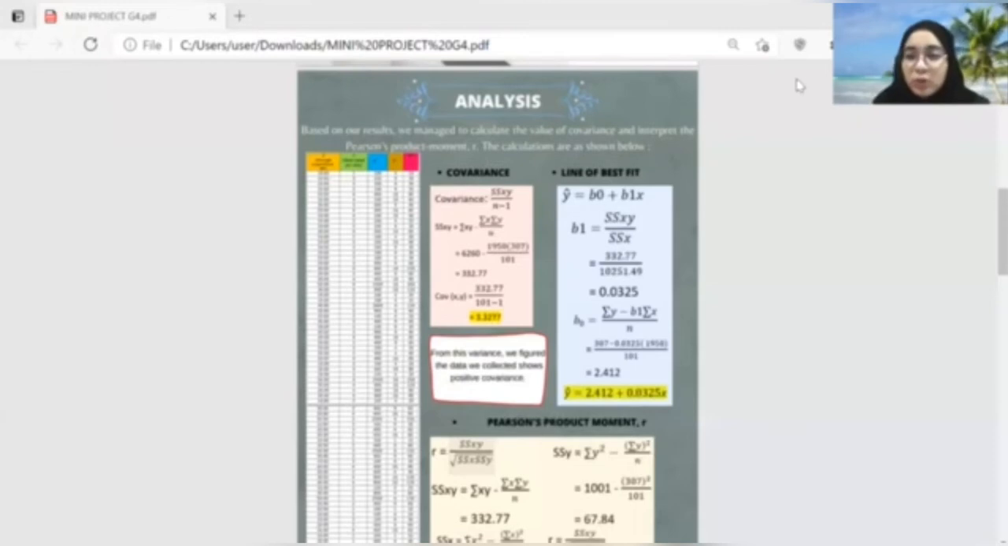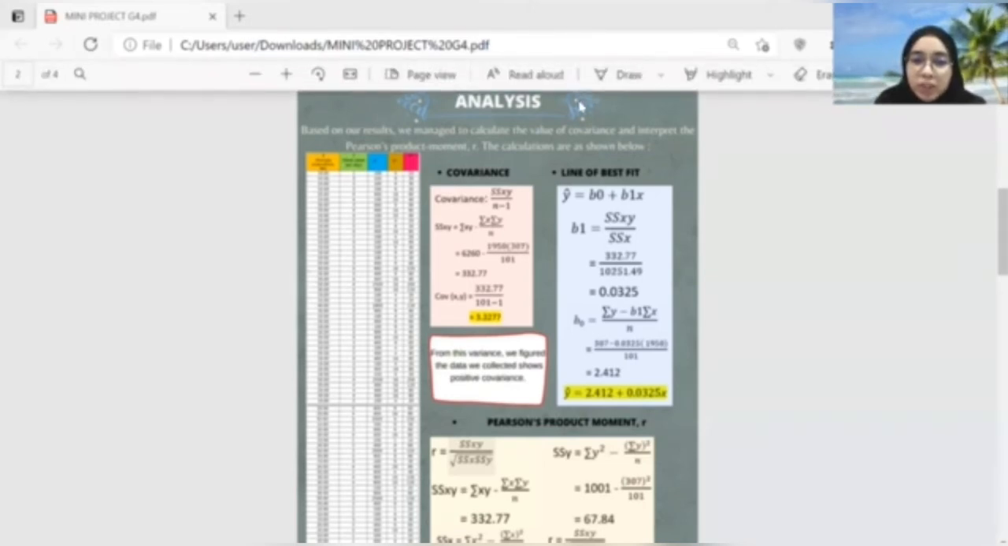Thank you. I will continue with the analysis. Based on our results, we managed to calculate the value of covariance and interpret the Pearson product moment, which is R. The calculations are as shown below. These are the tables that we get from the data collected. Number one, we have to find the covariance.